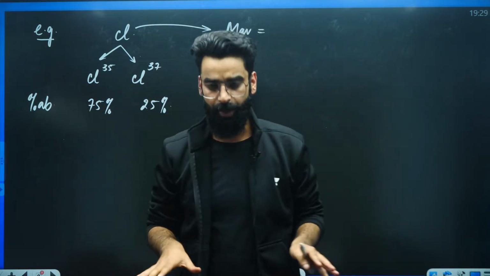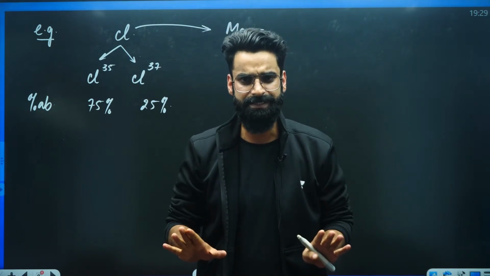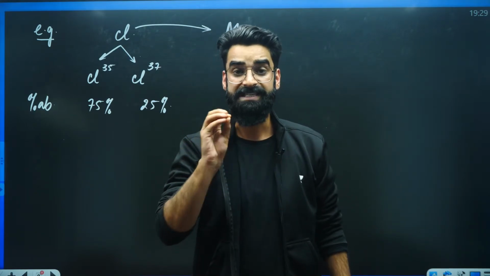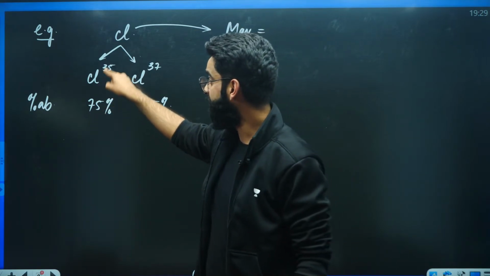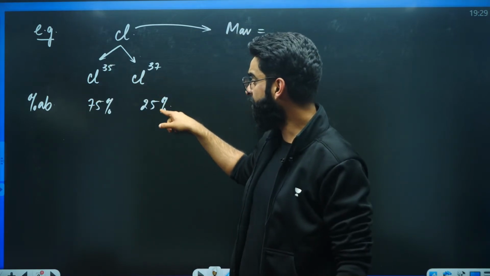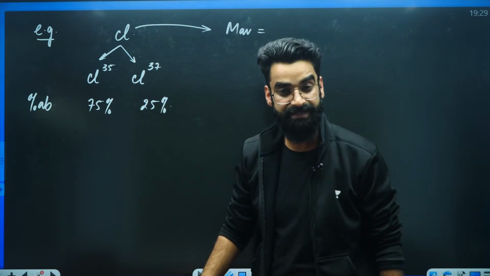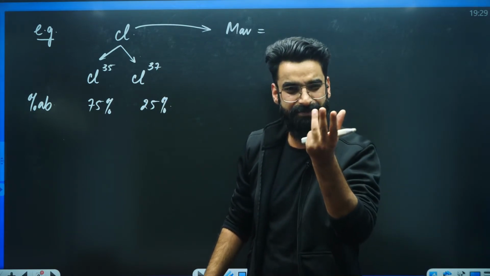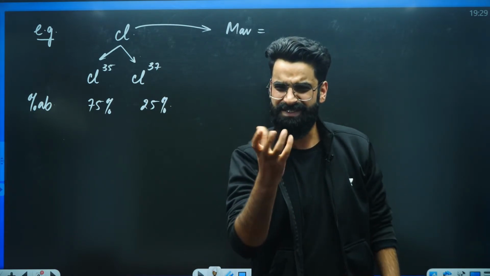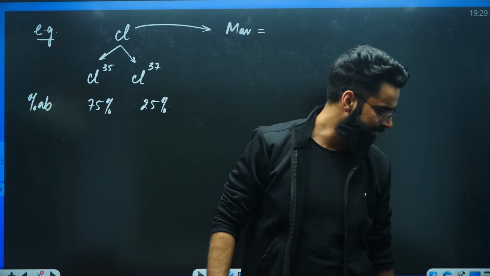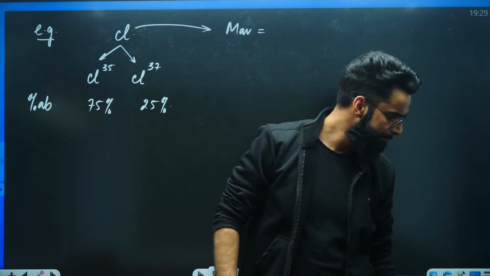I hope you got the idea about what this percentage abundance is all about. Right, people?